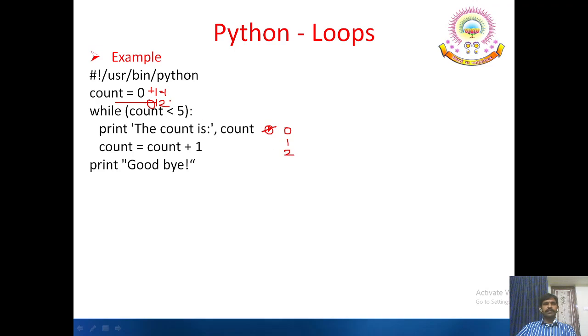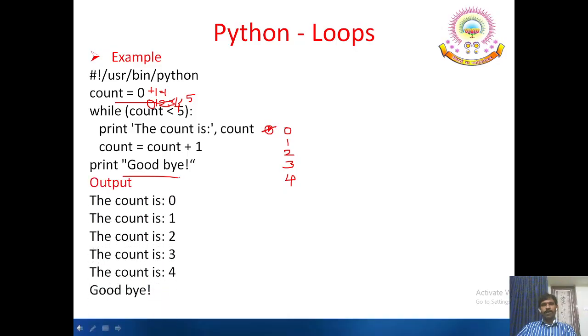Again it is incremented to 3. 3 less than 5, condition true, 3 is printed. Afterwards 4. 4 less than 5, true, 4 is printed. Then it becomes 5. 5 less than 5 is false, so it says goodbye. See the output: count is 0, count is 1, count is 2, count is 3, count is 4.